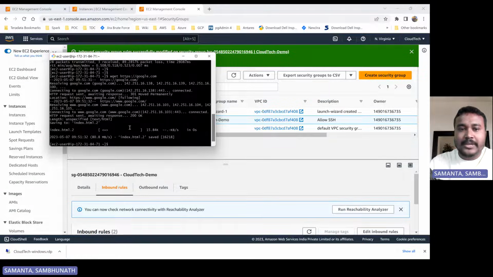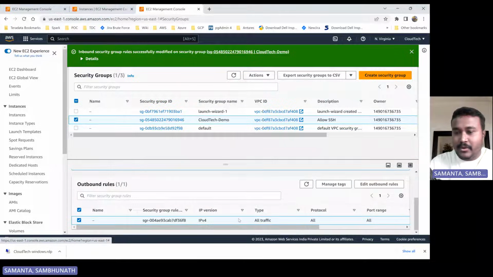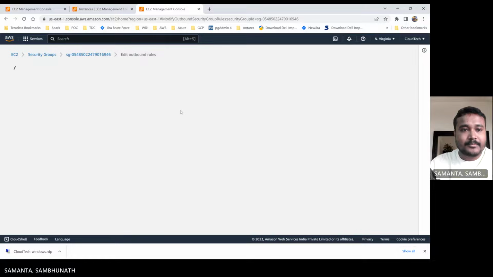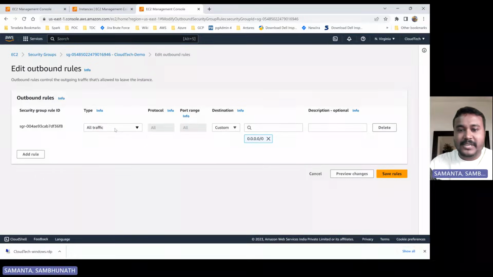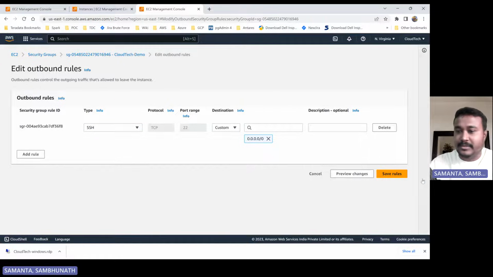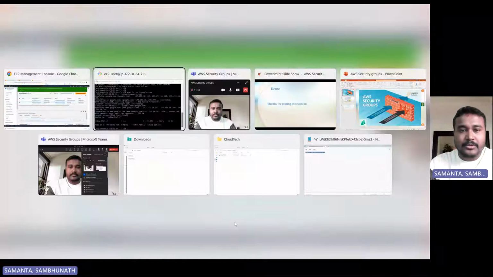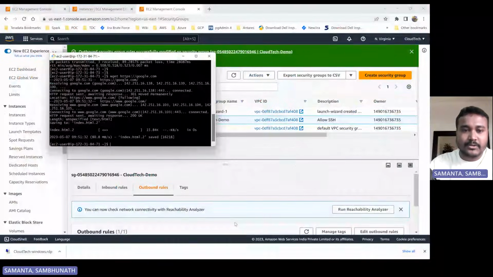So how is it allowing? Let me show you the outbound rule, what we have set. Here, outbound, if you edit, right? Now all traffic is mentioned, right? All traffic means everything will be possible, right? So what we'll do now here, we'll update it to only SSH. This one. And then we'll try to see that with wget. We'll try to browse google.com.